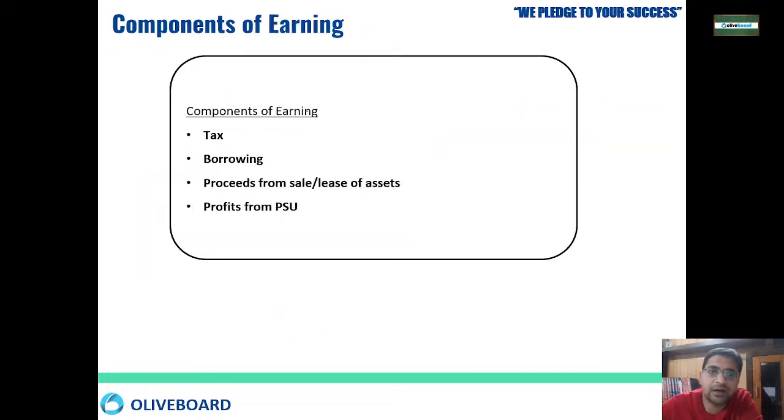Now, from where does the government earn money? What are the components of earning? The components are taxes, direct and indirect. Then the government also borrows as a form of loan. They take loans from international banks, from the RBI, or through external commercial borrowing. Then if they are selling any of the PSUs, through disinvestment, they also get money out of that. Then there is profit from the PSUs. The government has a good share in the PSUs, so whatever profit a PSU earns, the government's part of the profit is shared with it.